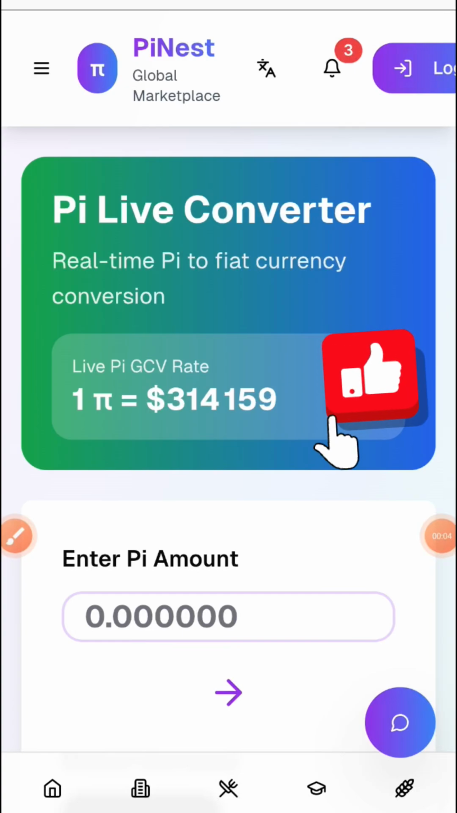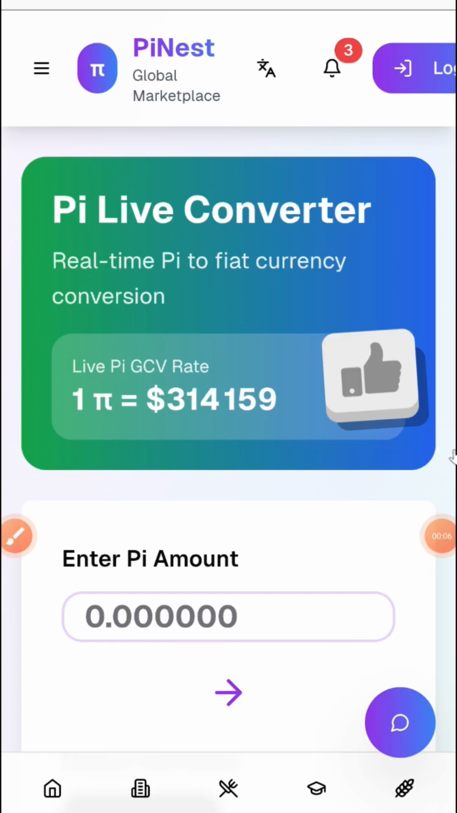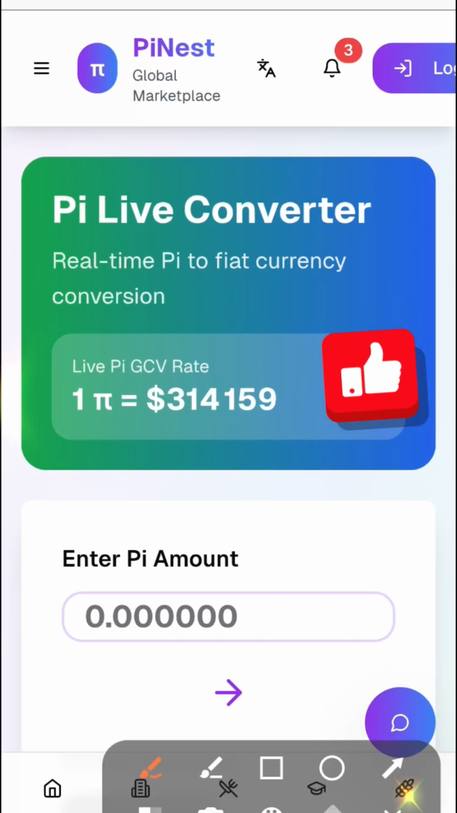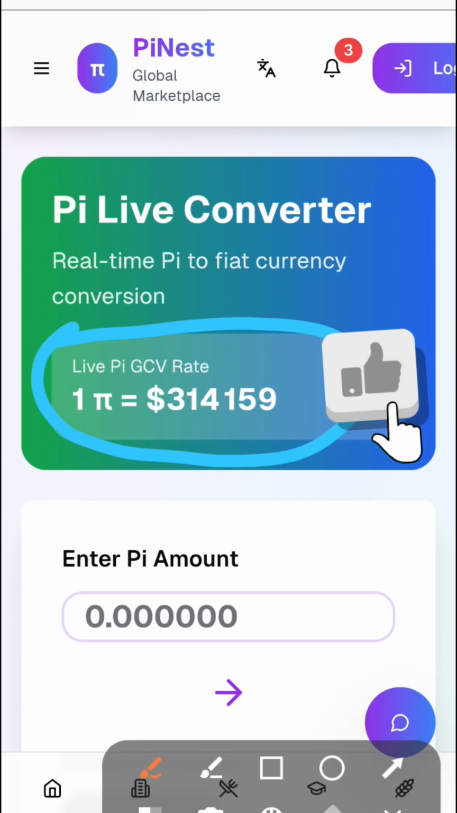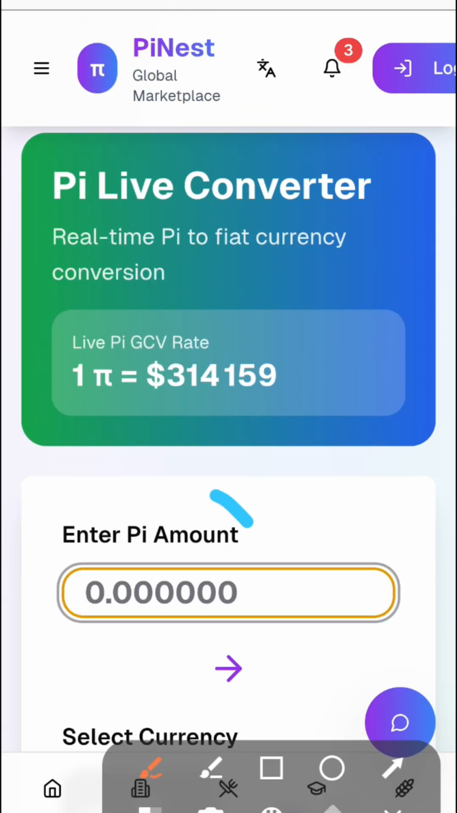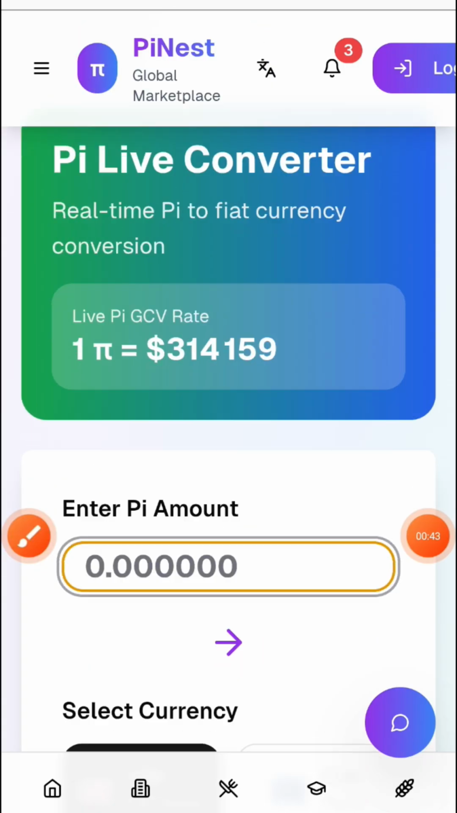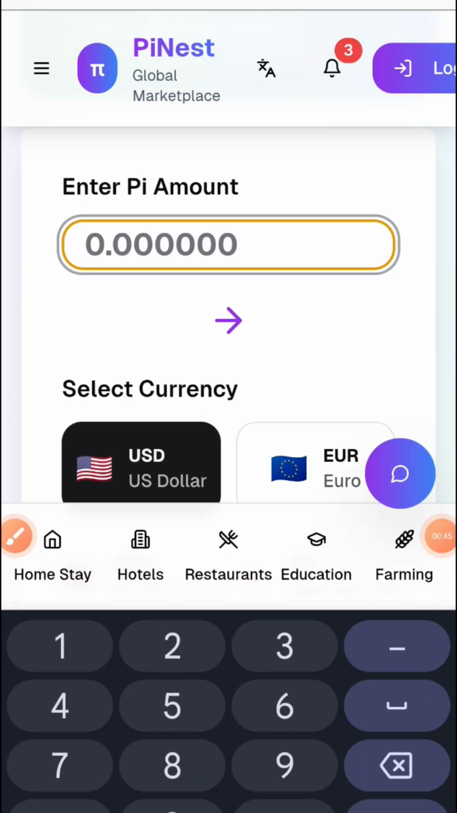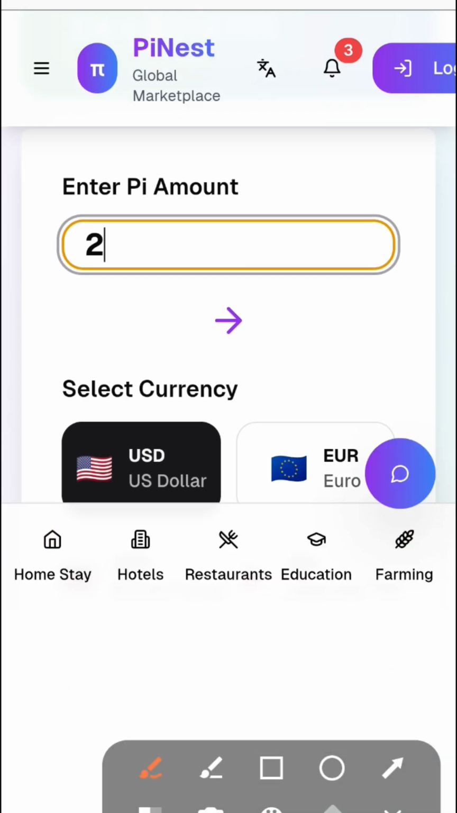Okay, let's dive into something that's really making waves online, a number. A rather specific number. Exactly. Imagine seeing one single unit of Pi, the digital currency, listed with a value of $314,159. Wow. And this isn't just a random forum post. It's actually appearing inside an application. Inside the Pi ecosystem itself. That's what it seems.